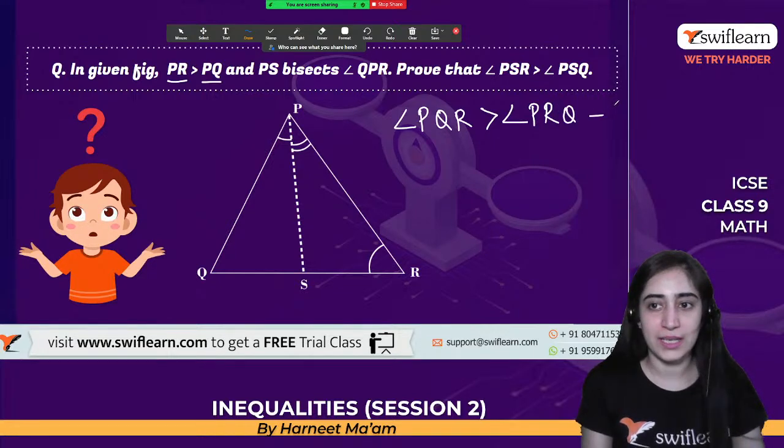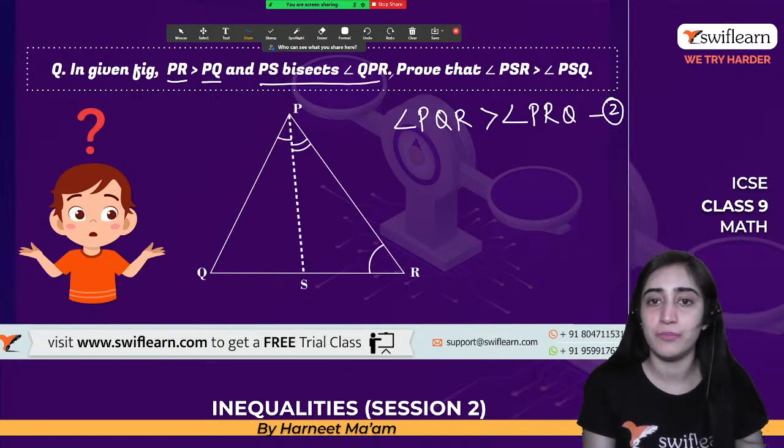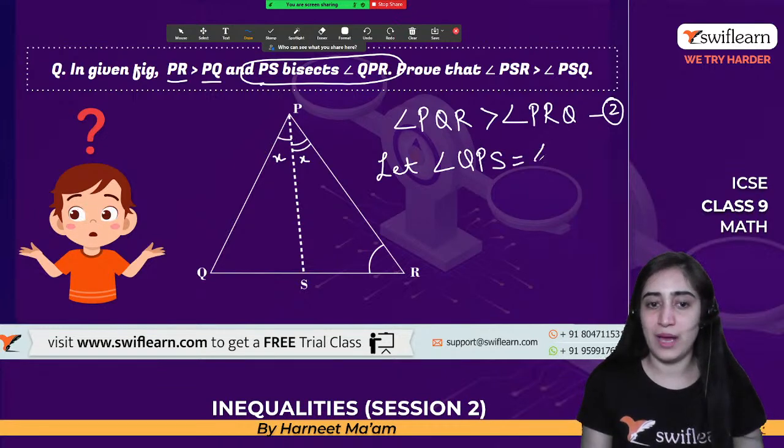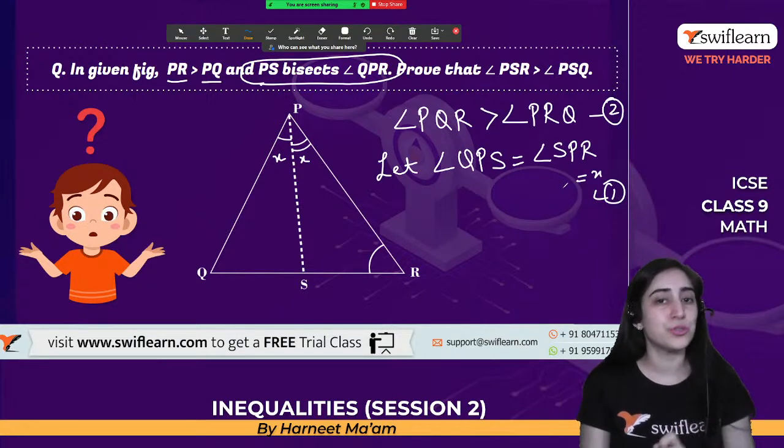This was the first thing, that second equation that we had discussed, and the first thing that we got from this bisector was that this is X and this angle is X. That means we said let angle QPS equal angle SPR equal X. So this was my first equation. So we were able to do that.